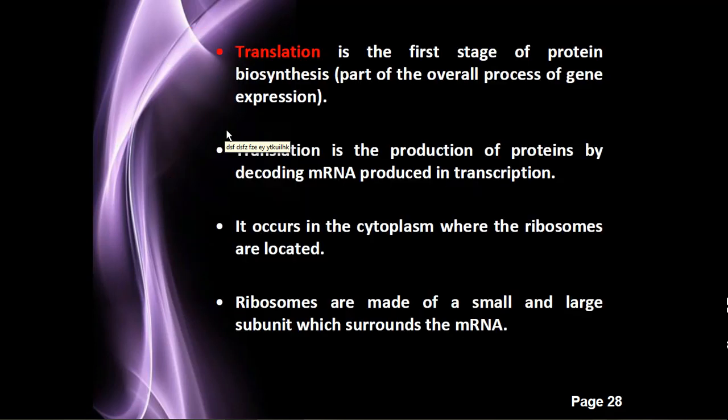So now we are going to see the actual process of translation. First of all, remember that the components for translation are the genetic code, that is the triplet form of code, then mRNA and tRNA.